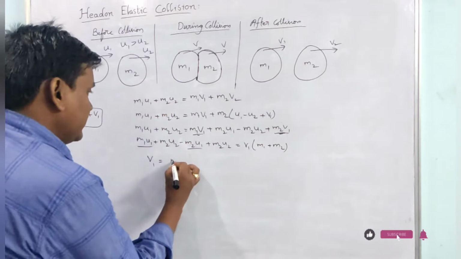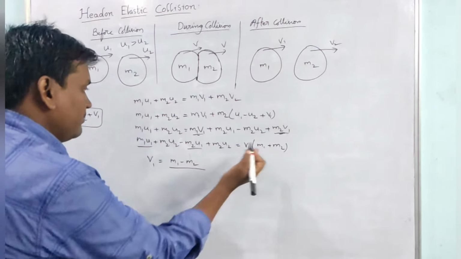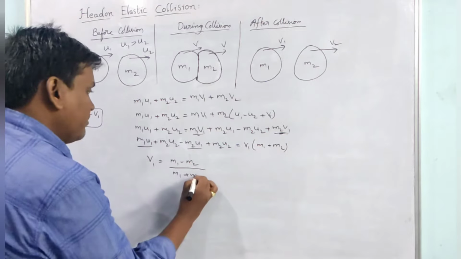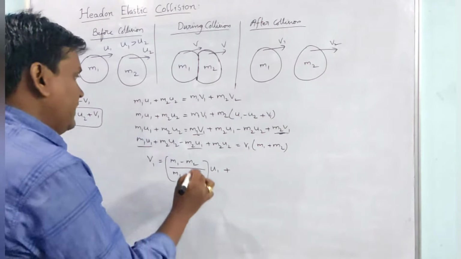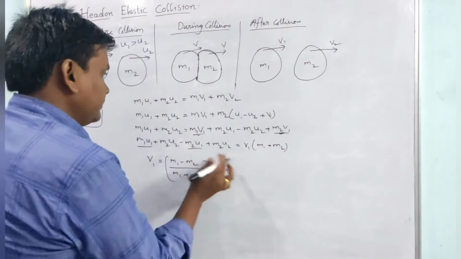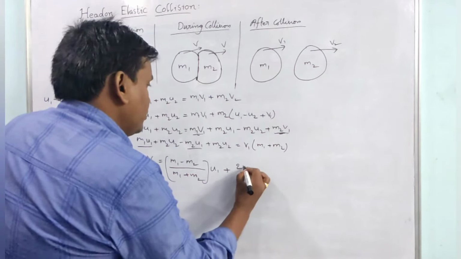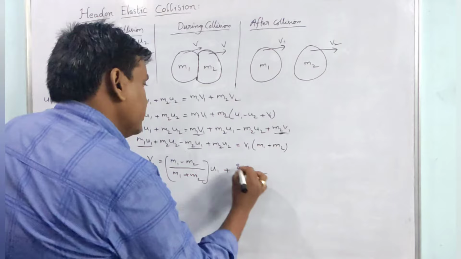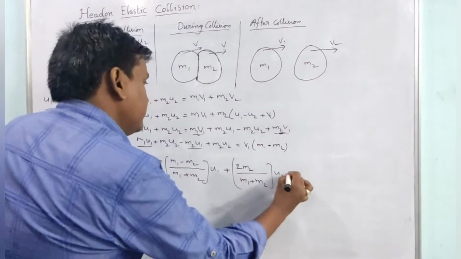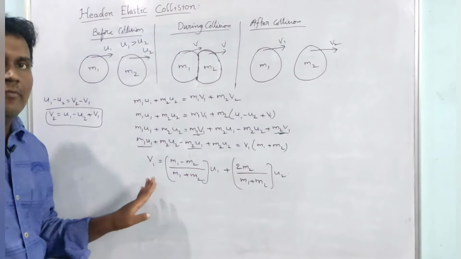So if I write this, m1 minus m2 by m1 plus m2 into u1 plus, now these two, 2m2 by m1 plus m2 into u2. So this is our required formula for v1.